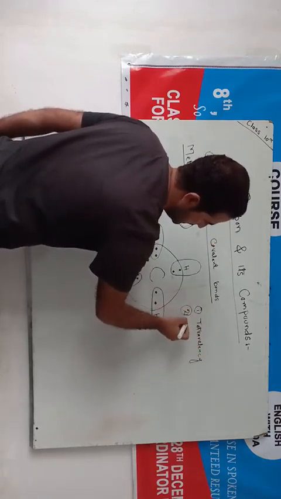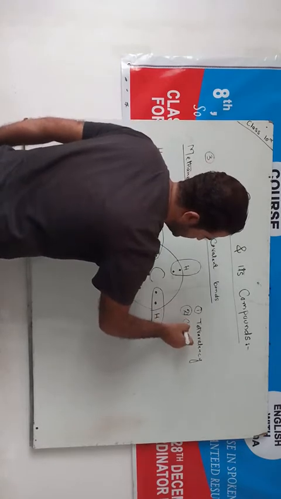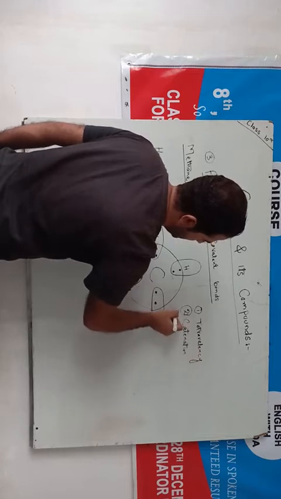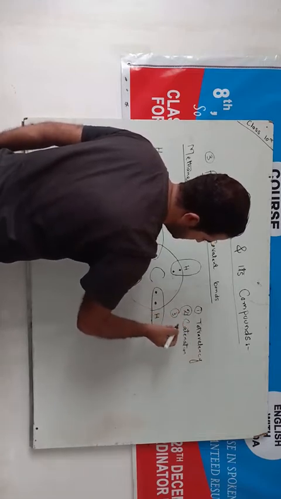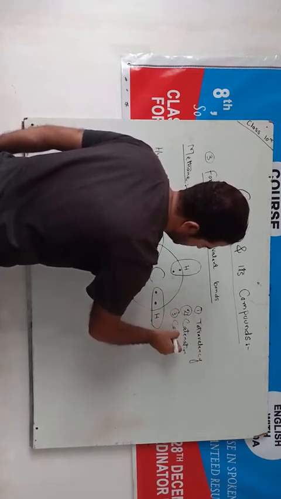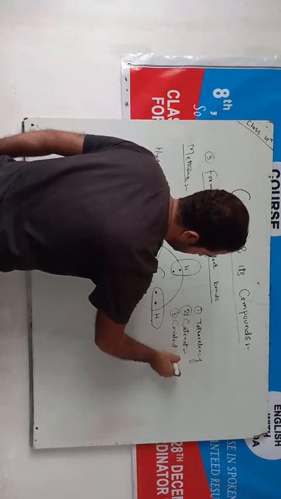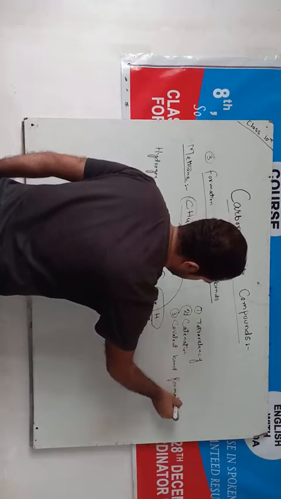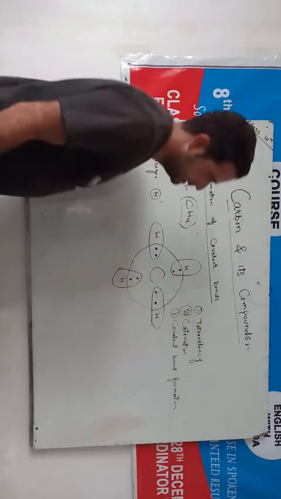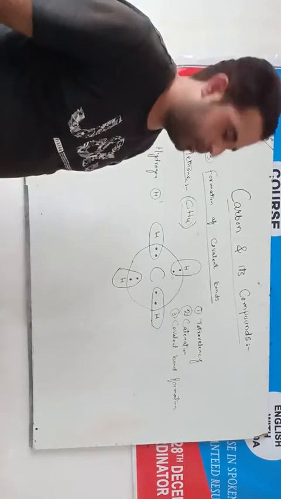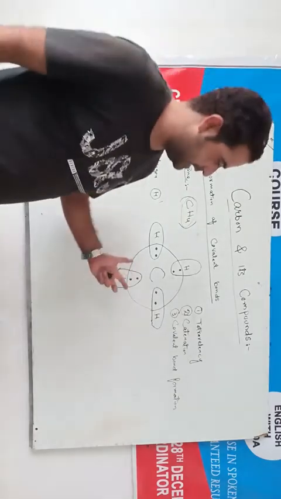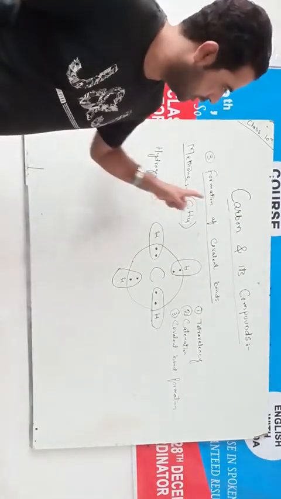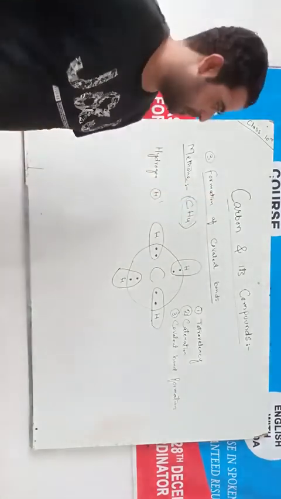Second property is the catenation. And third property is its covalent bond formation. These are the three properties of carbon which makes it versatile in nature, and you must remember that this is very important topic regarding carbon and its compounds.